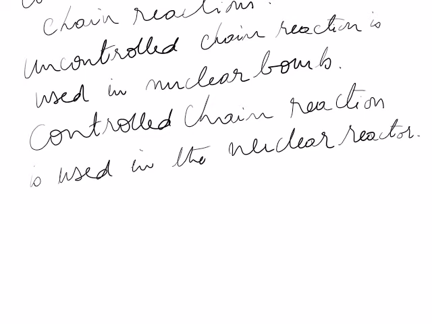In the same way, for constructive use, the fission process is used in nuclear reactors, where the release of energy is slow and controlled, and this energy is used to generate electric power. Okay, so this is how the energy released in nuclear fission can be used for both destructive as well as constructive purposes.